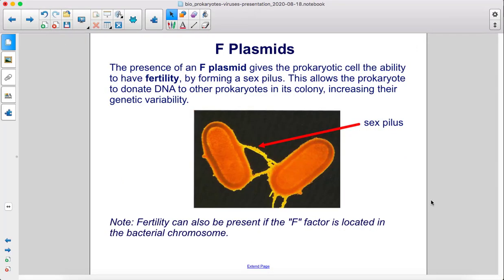The presence of an F plasmid gives the prokaryotic cell the ability to have fertility by forming a sex pilus. This allows the prokaryote to donate DNA to other prokaryotes in its colony, increasing their genetic variability. Note, fertility can also be present if the F factor is located in the bacterial chromosome.